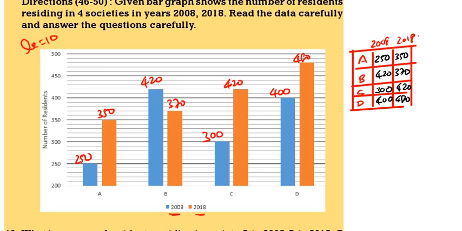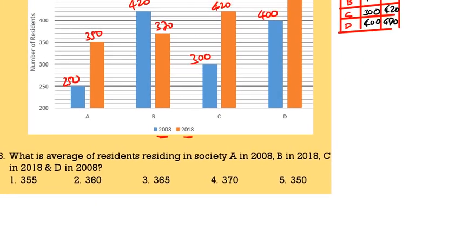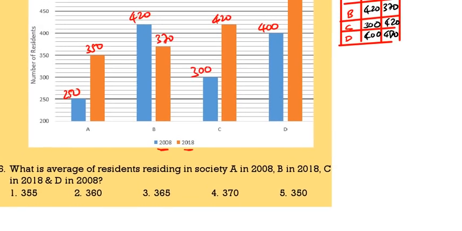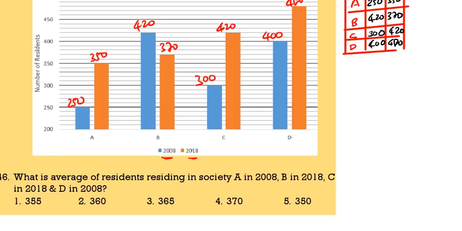Now based on this we should answer the question. First one, what is the average number of residents of A in 2008, B 2018, C 2018, D 2008? See, we have to find all the values. First, A 2008. What is A 2008? 250.